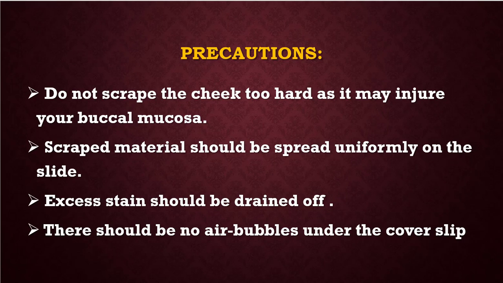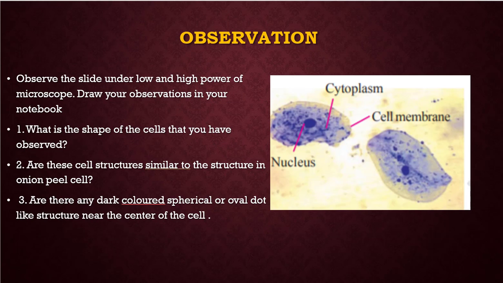If air bubbles are there under the cover slip, we can't see the cells clearly under the microscope. Okay children, is it clear? Then first we wrote aim, next material. After that procedure, and we have to write precautions later. Now we have to write the observation. Here we have to write what we have observed under the microscope.